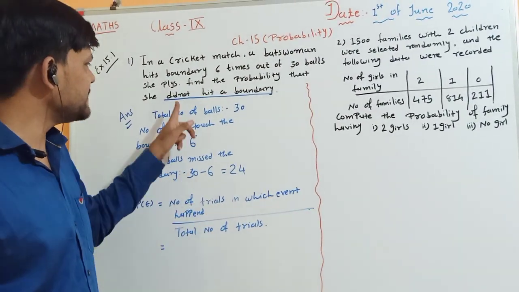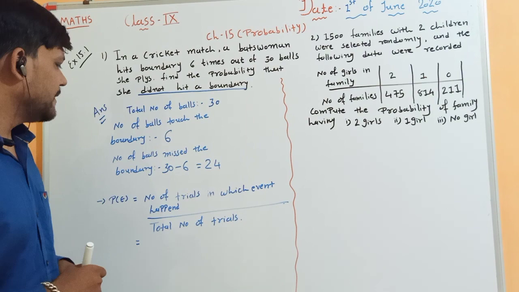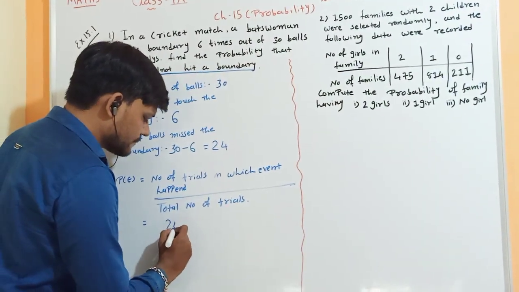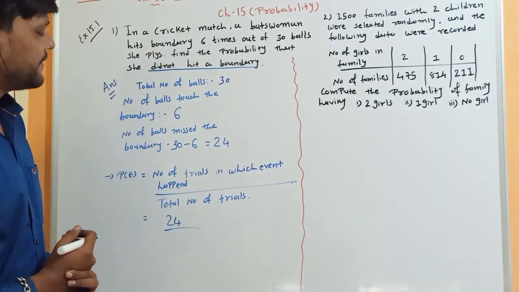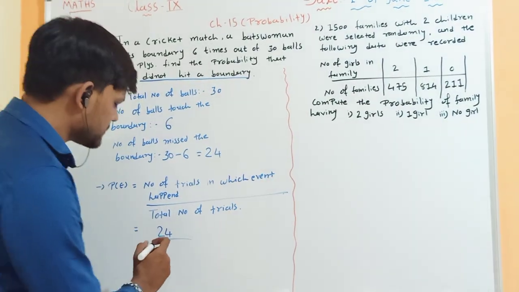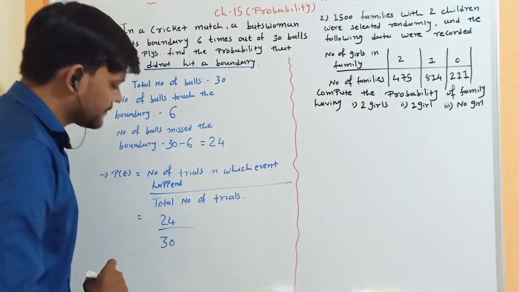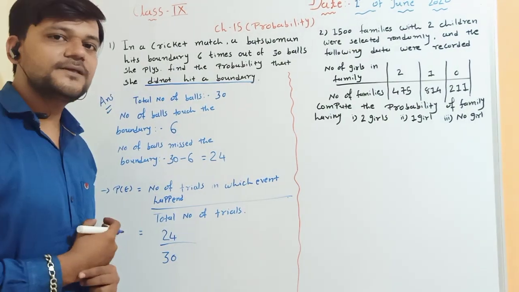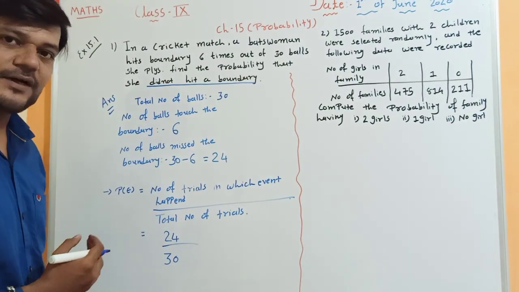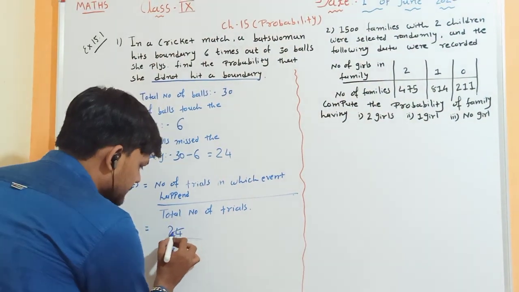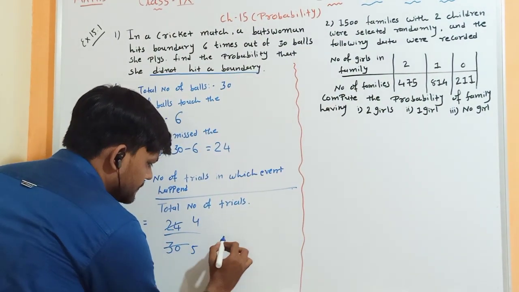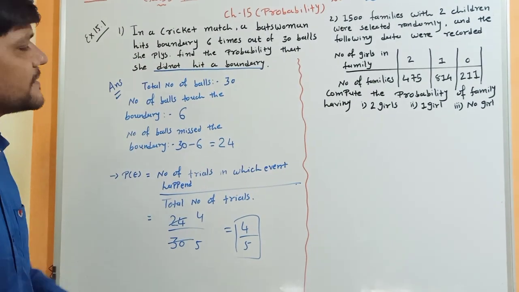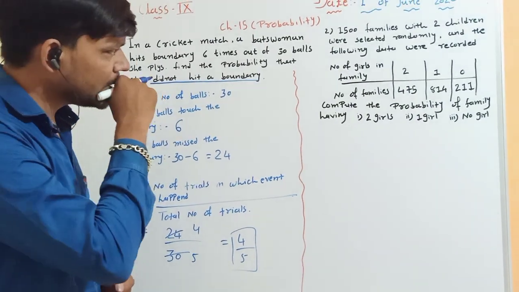Now according to the formula, the number of trials in which the event happened. Now your event is she did not hit a boundary, right? And the number of trials she did not hit a boundary is 24, divided by the total number of trials, and she played a total of 30 balls. So divided by 30. Now the reduced form is possible. 24 and 30 are both divisible by 6. 6 fours are 24, 6 fives are 30. So your answer is 4/5. You can also write this answer in the decimal form, right? Now second question.